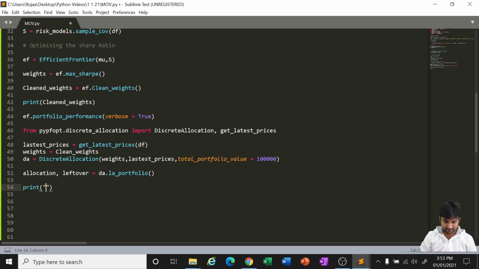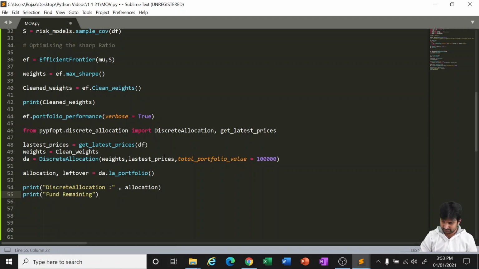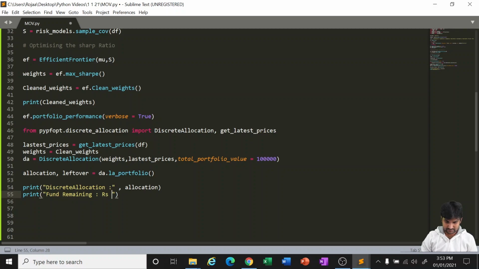Print discrete allocation. And also we want it to print for us the balance amount, funds remaining, in rupees.